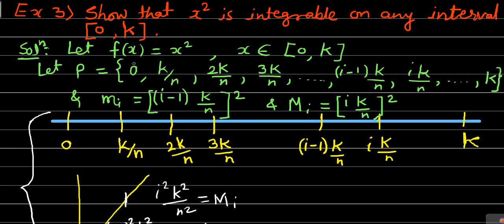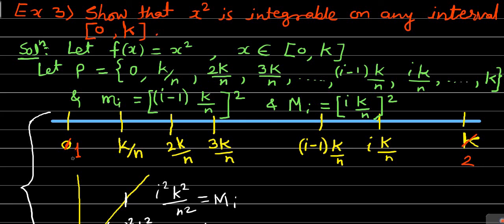Means here you will get the 1. Okay, in place of 0 here you have to consider the 1, and in place of k you have to consider the 2. So the interval, in place of 0 to 1, will be 1 to 2. So if this 1 to 2 interval is divided into n subintervals, then the length of each subinterval will be (b minus a) divided by n, means 2 minus 1 divided by n, but 2 minus 1 is 1. So 1 divided by n means 1 by n.